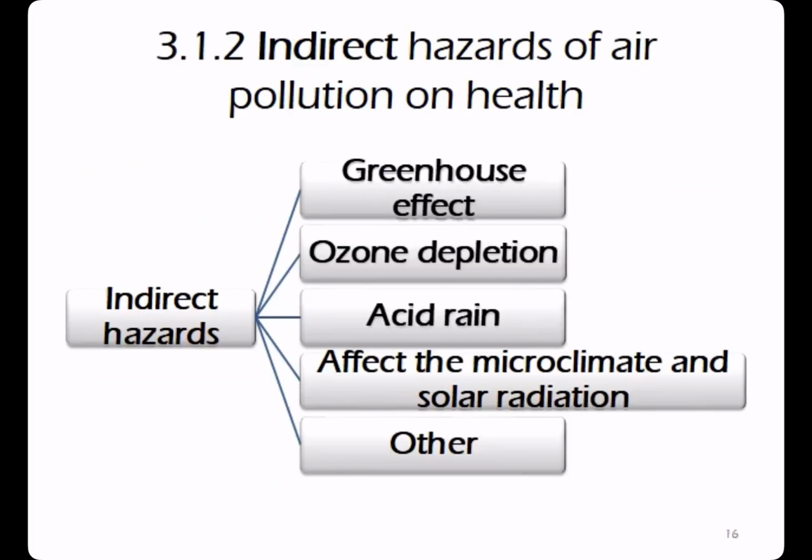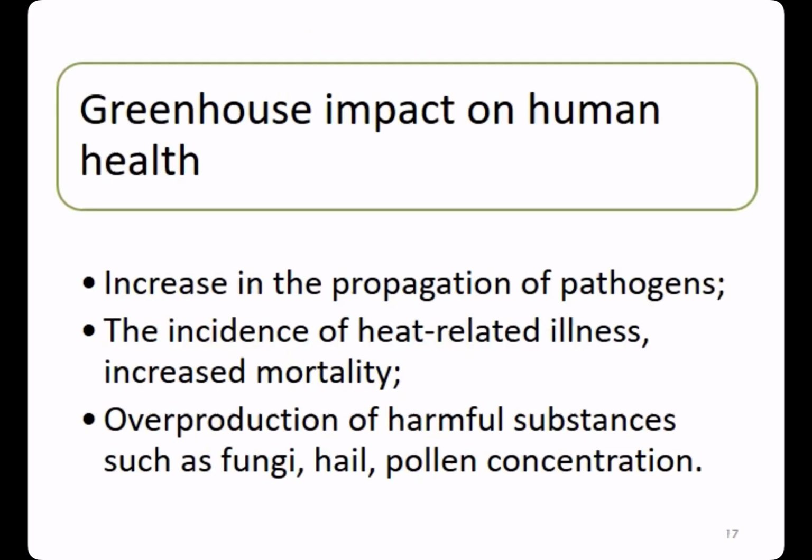Indirect hazards of air pollution include greenhouse effects, ozone depletion, acid rain, and others. Greenhouse effect can increase the propagation of pathogens and the incidence of heat-related illness and mortality. It can also cause an overproduction of harmful substances such as fungi, hail, and pollen concentration.